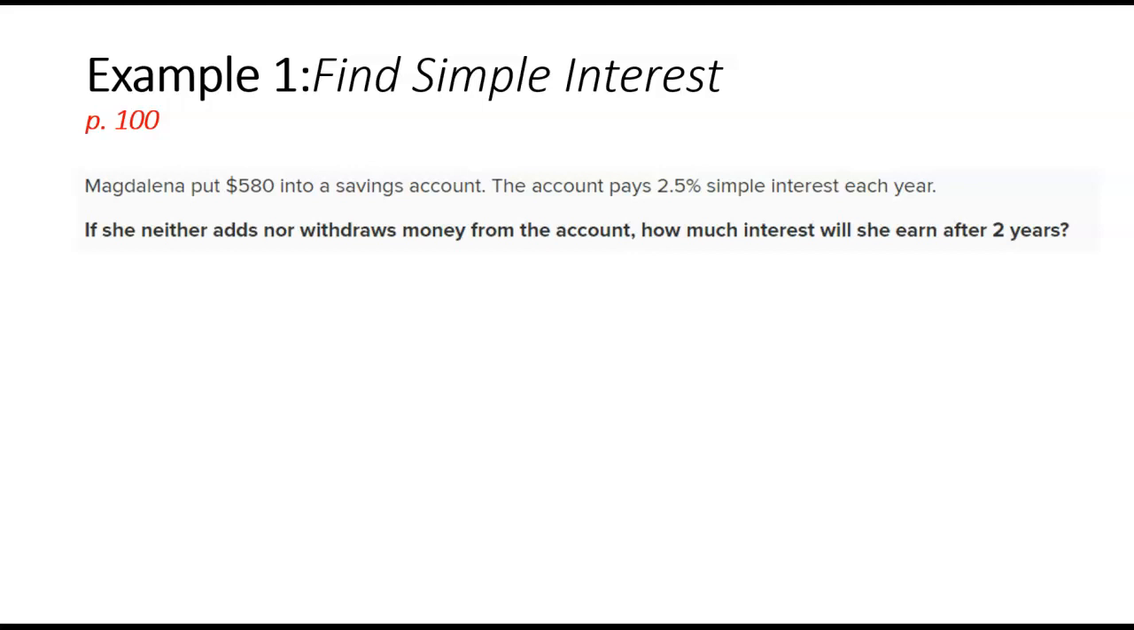So she puts her money in the bank, it pays 2.5% interest every year. How much interest will she have at the end of 2 years? So we are going to first start with our formula, I equals PRT.